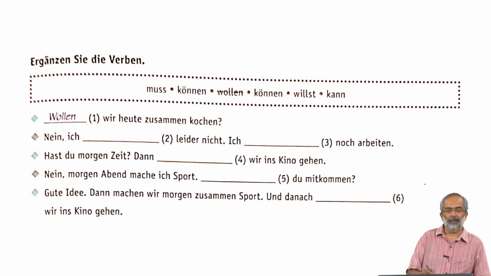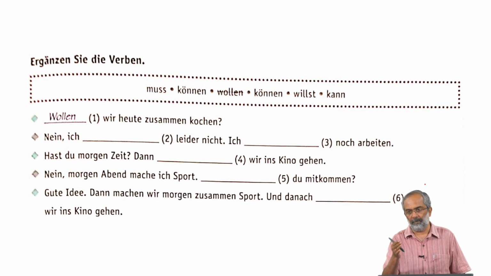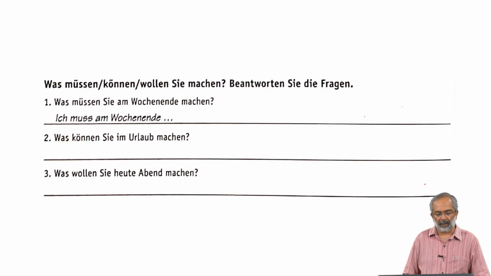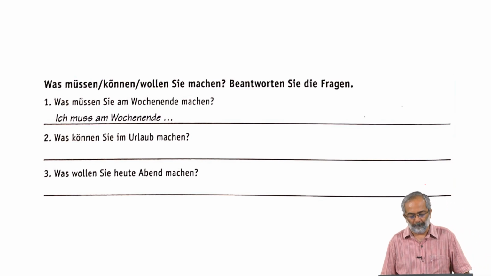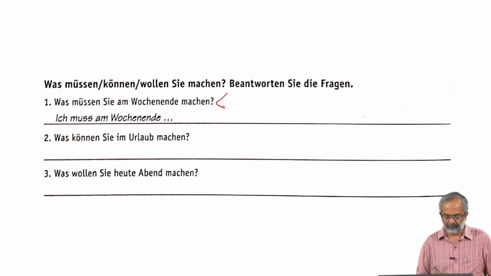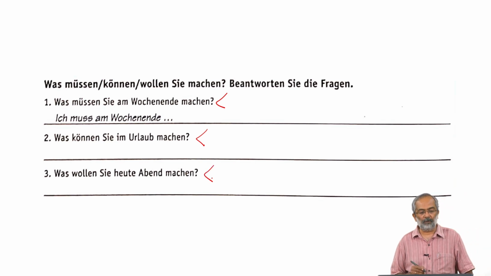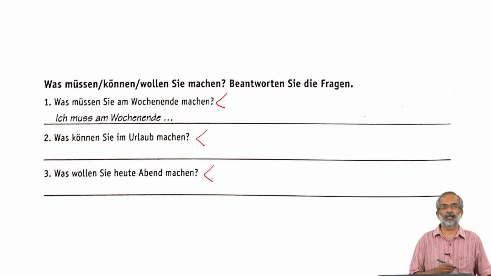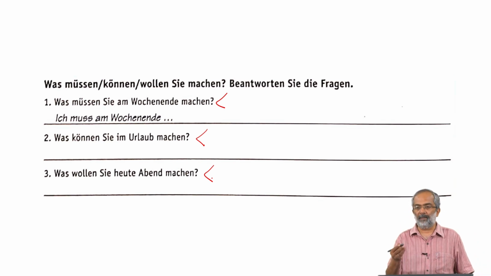So I think you can go to the Arbeitsbuch and there are exercises there which you can do. Very quickly we'll come to the last exercise. Was müssen, können, wollen Sie machen? Beantworten Sie die Fragen. Was müssen Sie am Wochenende machen? Was können Sie im Urlaub machen? Was wollen Sie heute Abend machen? What is it that you have to do on the weekend? What can you do in your holidays, and what do you want to do today evening? So practice a few simple things.